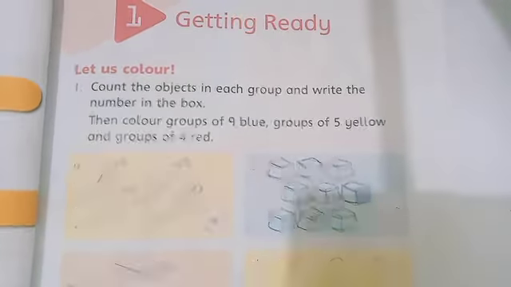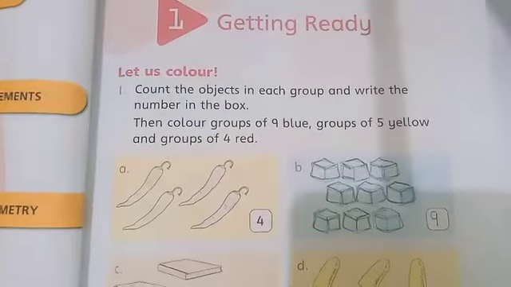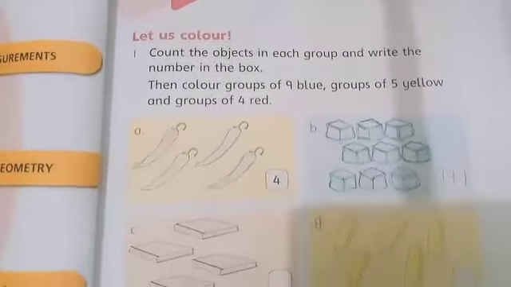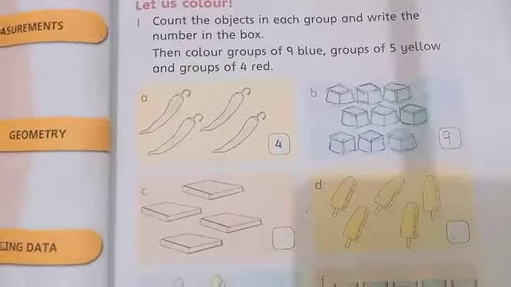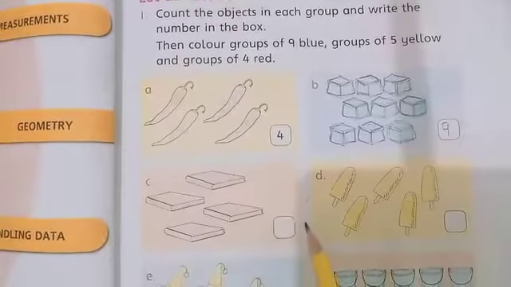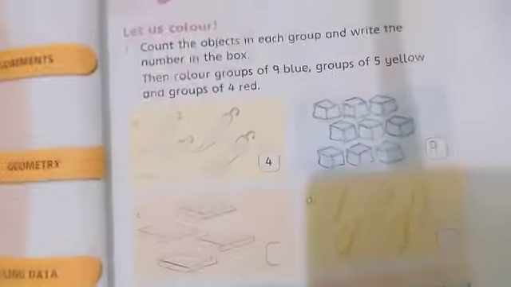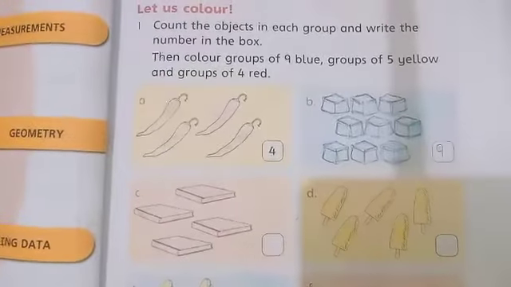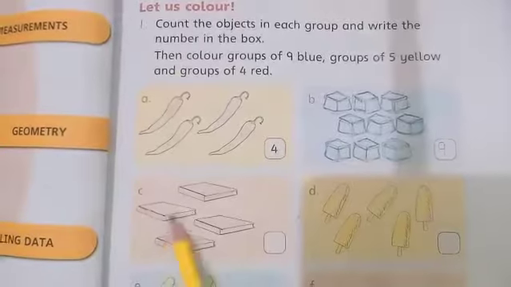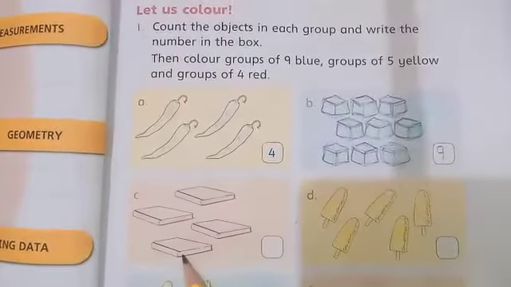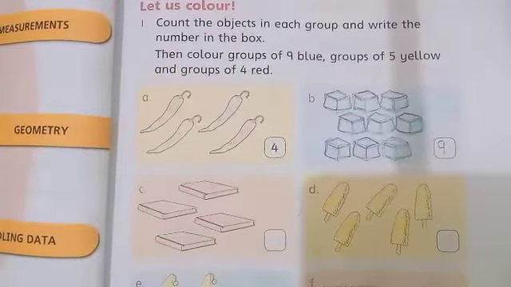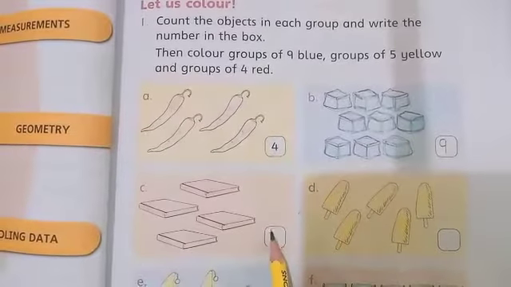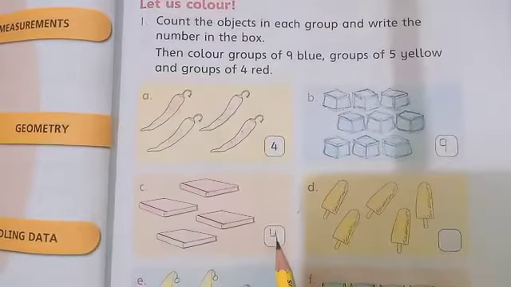Next one, object. I am going to tell you, books are here. How many books are here? Let's count how many books are here. 1, 2, 3, 4. 4 books are here, so I will write 4 here.